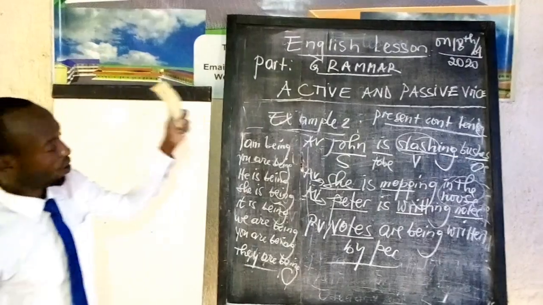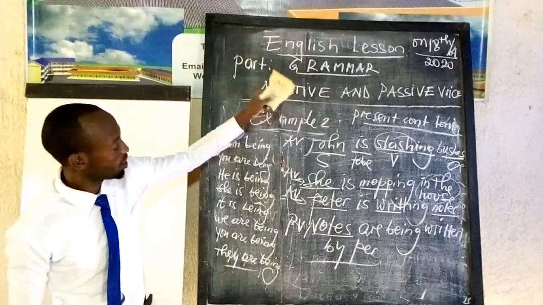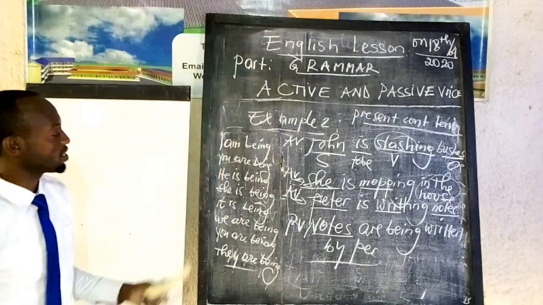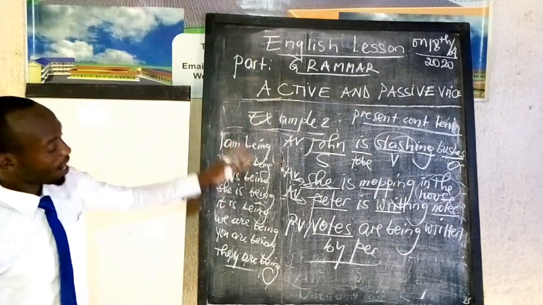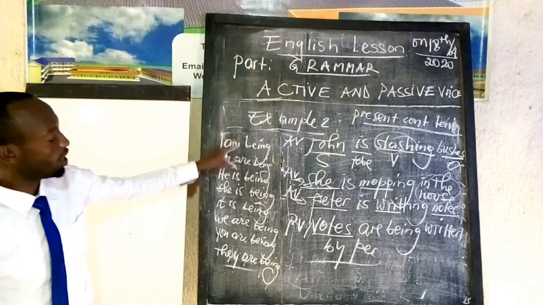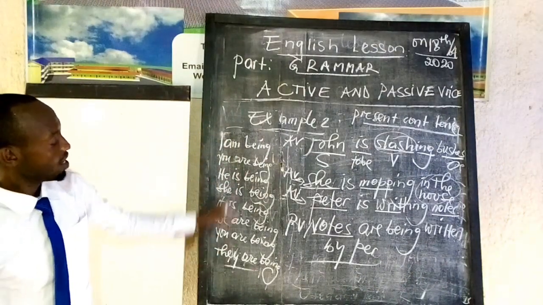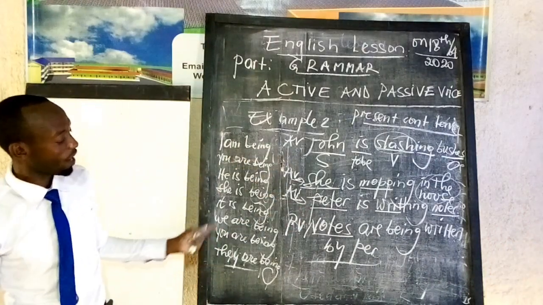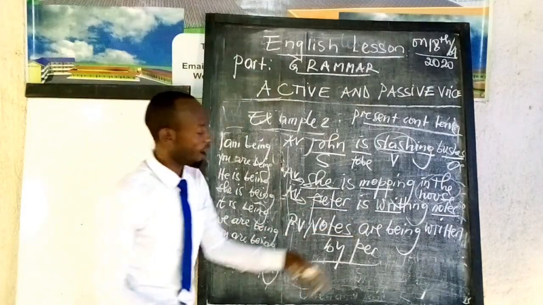Learners, you have to know how we can change active voice into passive voice when a sentence is in present continuous tense. What do you have to know as information? You have to know the verb to be in present continuous tense as written here. Then after, you have to know how to put the past participle of the verb given.